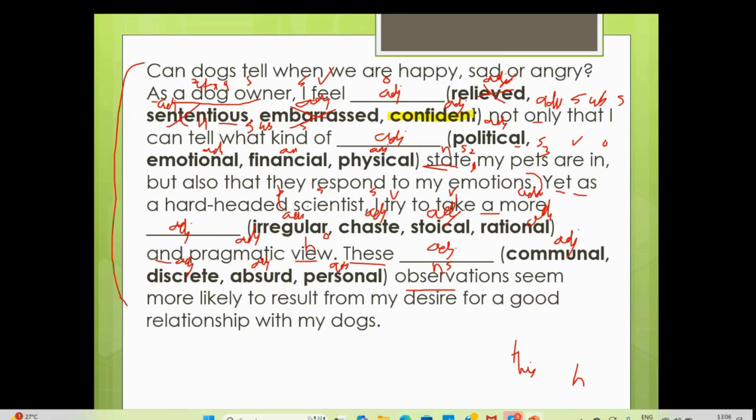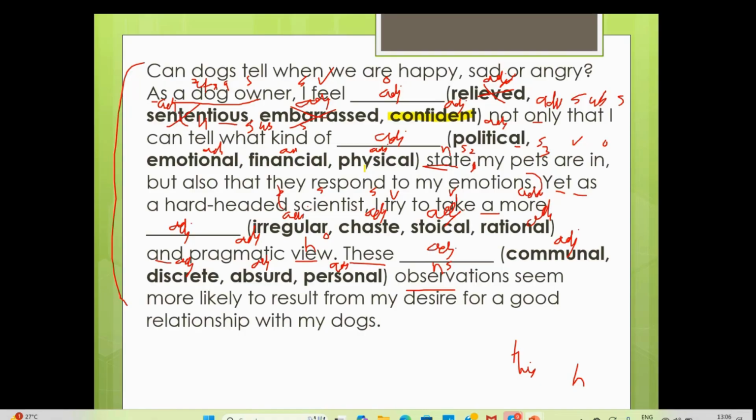So I feel confident. Not only that I can tell what kind of dash states my pets are in. Here it's all object, and there should be a comma. What kind of dash state? Pets can be in what states? Poetical states? Just imagine a dog. Can it be in a poetical state or an emotional state?